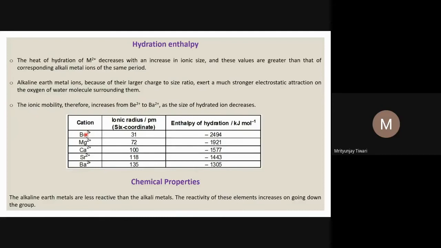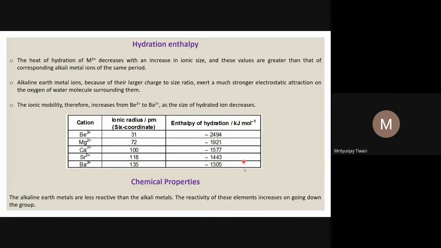That speed of movement in the electrolyte solution on creating a potential difference is least for beryllium, and it increases down the group because the hydration energy decreases. Because of the decrease in hydration energy, the least number of water molecules will be associated with barium, and the highest number with beryllium, and that trend is followed moving down the group.